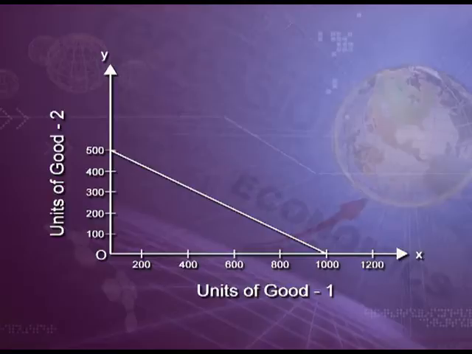Interval on the y-axis can be taken as 100 units as the maximum units of good 2 are 500. On the x-axis, we will get a point at 1000 units and on the y-axis, we will get a point at 500 units. Now, if these two points are joined, the curve which we will get is the budget line and it is a straight downward line touching both the axes.